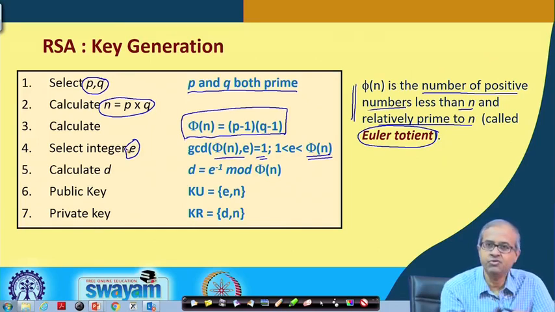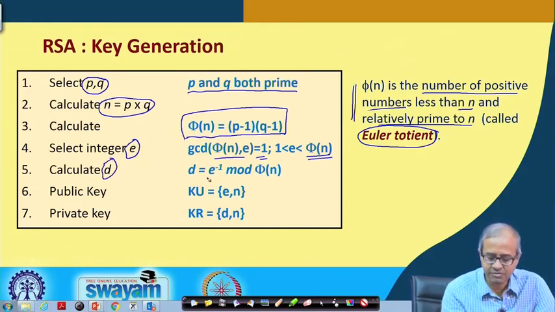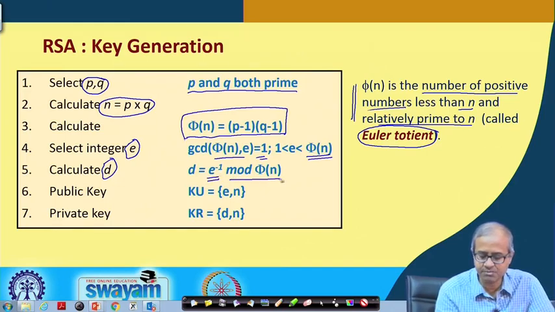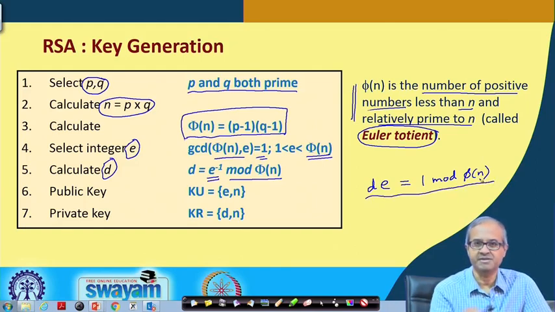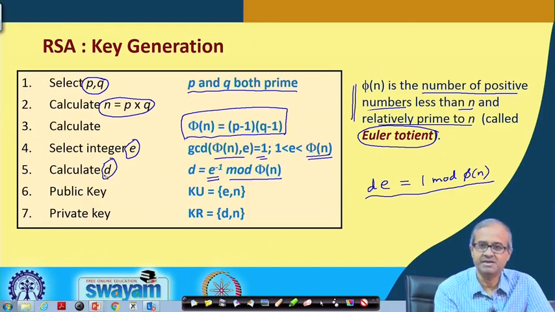And once you choose a value of e, you determine a value d which will be e inverse mod phi n. e inverse, what is the meaning of this? Means d multiplied by e will be equal to 1 mod phi n. So, I am not going into details of these number theoretic proofs and derivations, but there are ways to do this. I mean, you can find d.